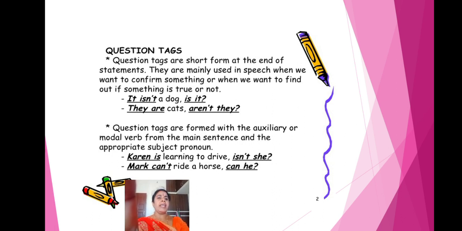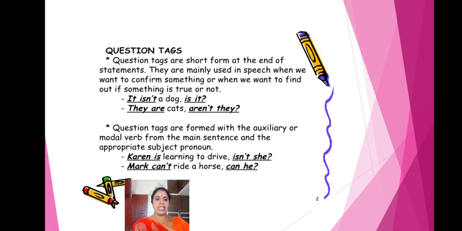See, question tags are formed with the auxiliary or modal verb. The auxiliary verbs are is, was, are, were. The modal verbs are can, could, may, might, shall, should. You already know all these things.